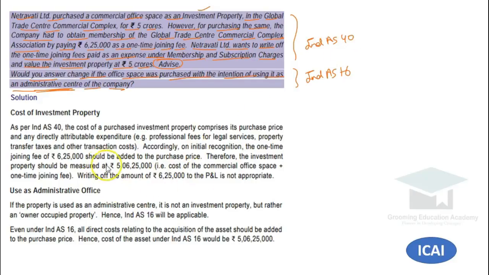So in both the cases, the amount of 5,06,25,000 will be shown. In the second case, it will be as per IND AS 16. In the first case, it will be as per IND AS 40, and it's a directly attributable expenditure. That's why it has been added into the cost of investment property.